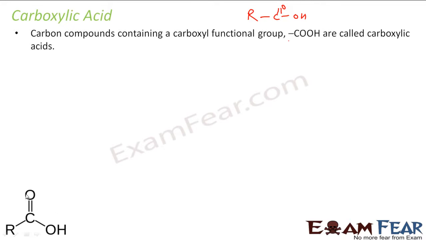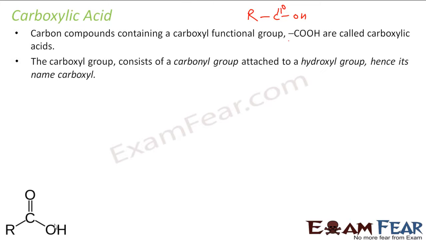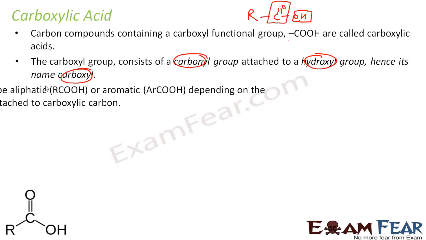If you see, this is the structure RCOOH, right? So they have a carbonyl group. This is a carbonyl group here, and this carbonyl group is attached to one hydroxy group. Carbonyl plus hydroxyl gives you carboxyl, and that's why the name carboxyl comes.